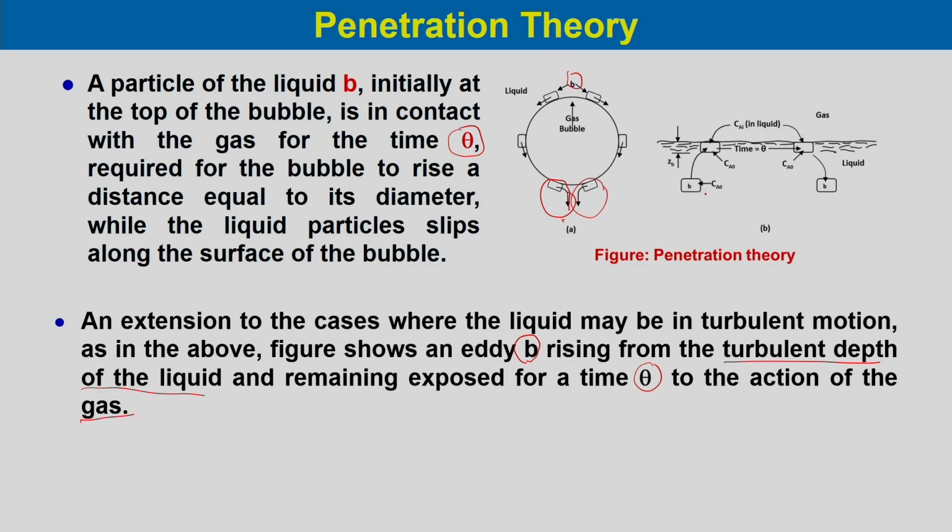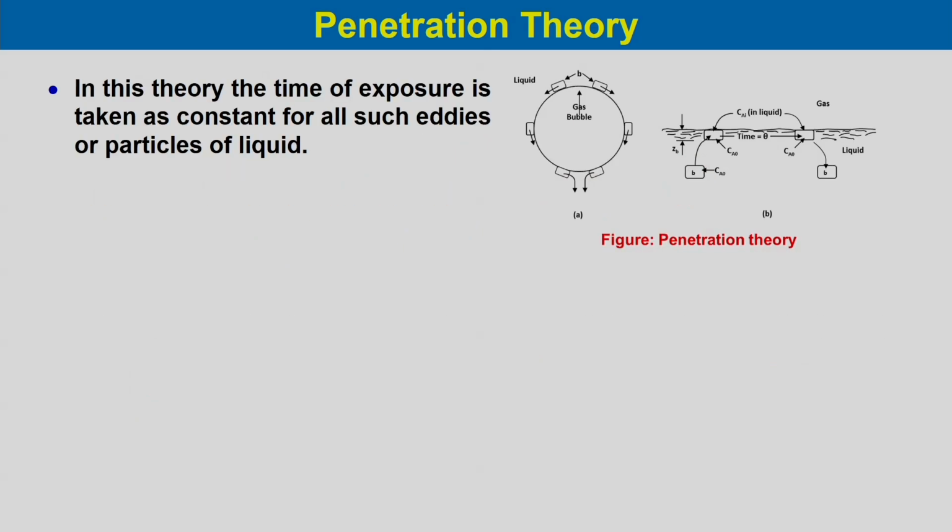That means this tiny liquid droplet goes to the gas liquid interface and remains exposed to the gas for a period of time, defined here as theta, for the mass transfer to take place. In this theory, the time of exposure theta is taken as constant for all eddies or all liquid particles.